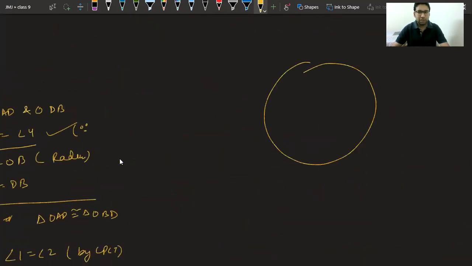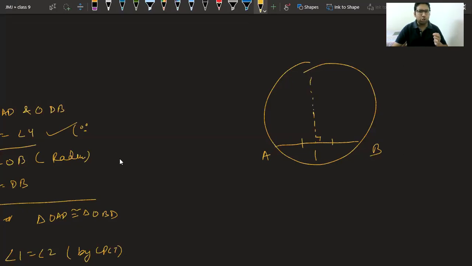like this, and I say that the perpendicular bisector of this chord AB, if I draw the perpendicular bisector of this chord, I am sure. Okay. So please see, if I draw the perpendicular bisector of chord AB, I am sure that this line will pass through what? Please answer. If I draw a perpendicular bisector of this chord, I am sure that this line will pass through the center. Very good.